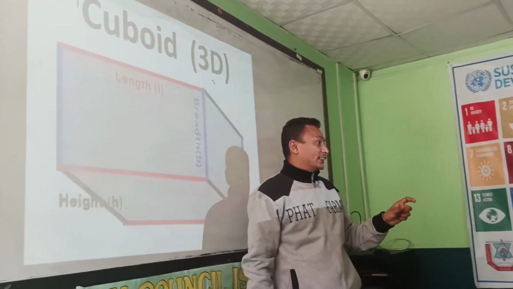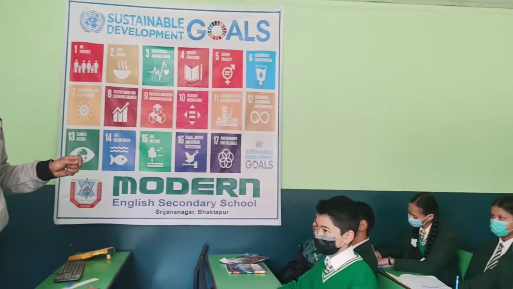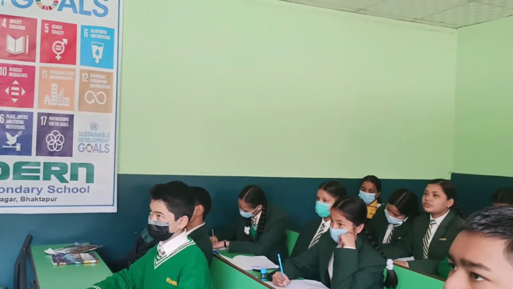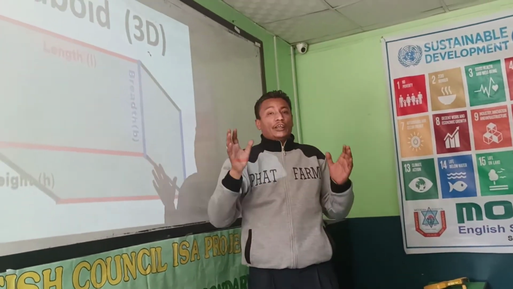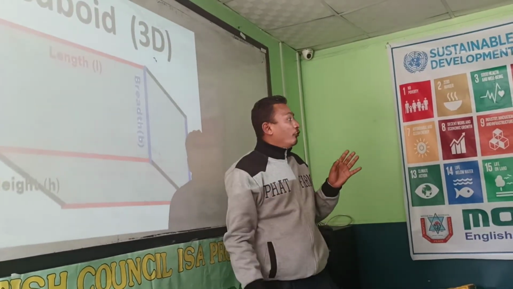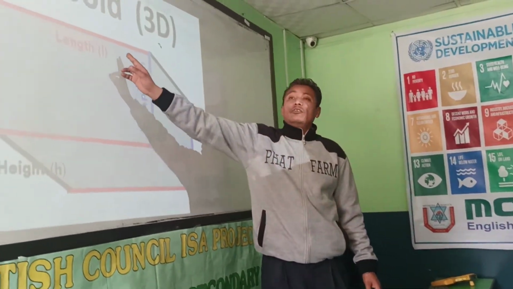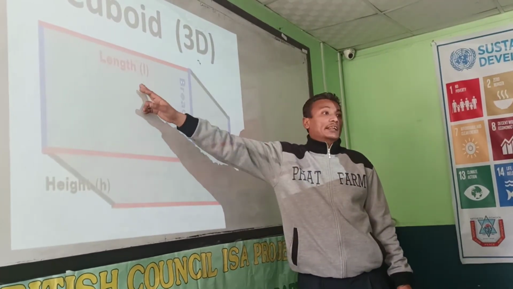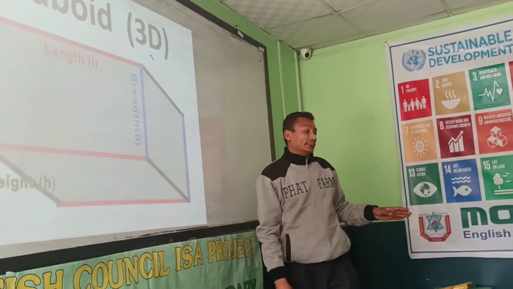You can say thickness. What is the thickness of that object? It is denoted by height. Okay. So in a cuboid or, say, a cube, if we have to find the perimeter or area, then we should first be familiar with these letters: length, breadth, and height. What is its length, what is its breadth, and what is its height.